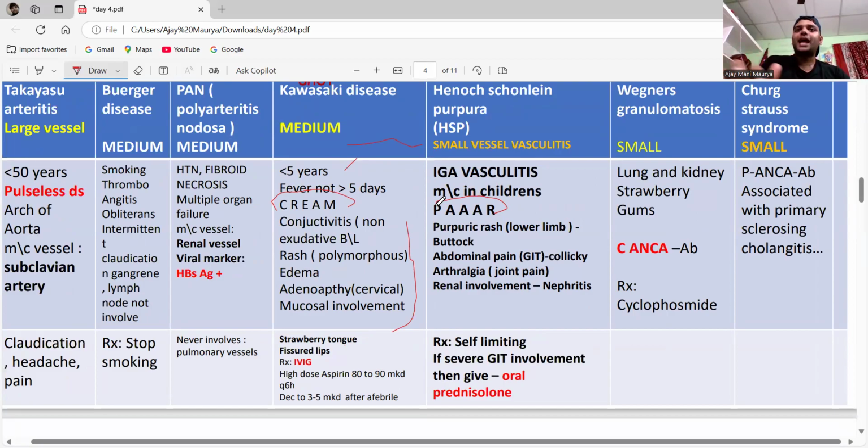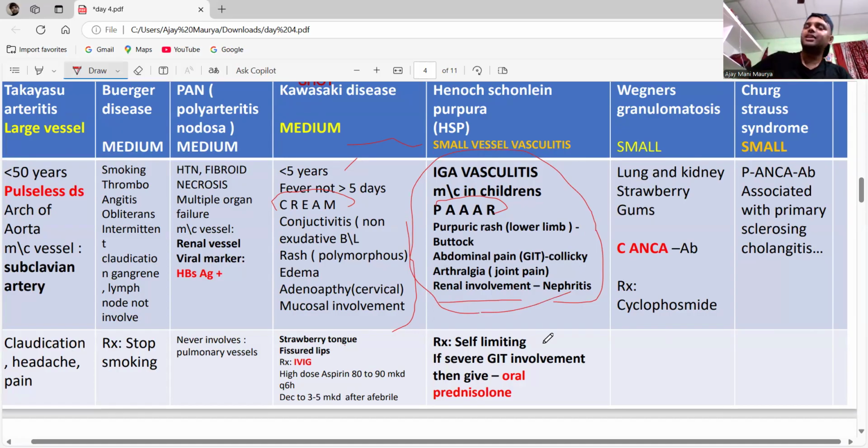There is colicky abdominal pain. There is arthralgia, joint pain. There is also renal involvement, that is nephritis. These are the points about HSP. You have to remember PAR.